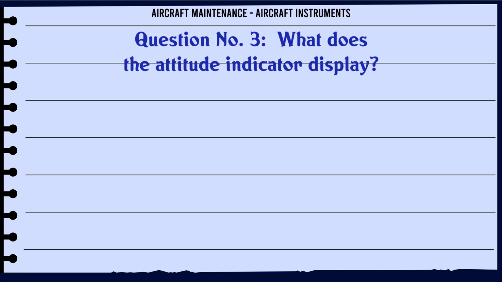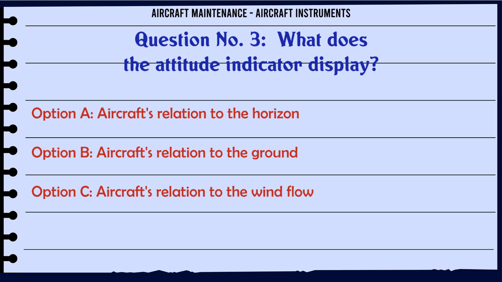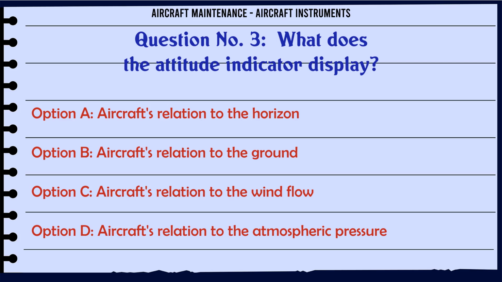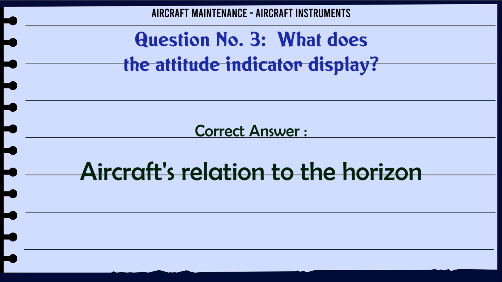What does the attitude indicator display? A. Aircraft's relation to the horizon. B. Aircraft's relation to the ground. C. Aircraft's relation to the wind flow. D. Aircraft's relation to the atmospheric pressure. The correct answer is aircraft's relation to the horizon.